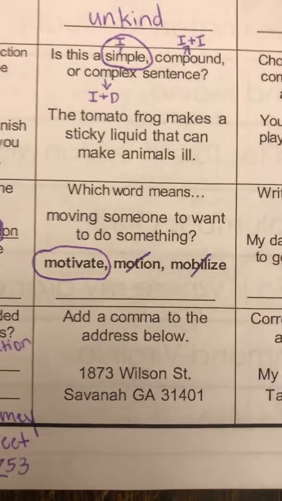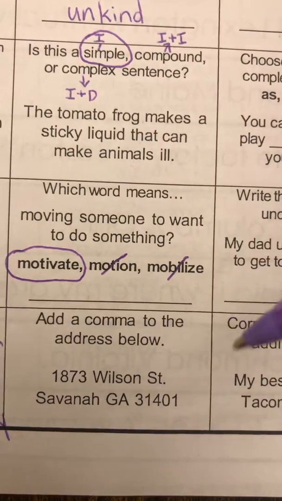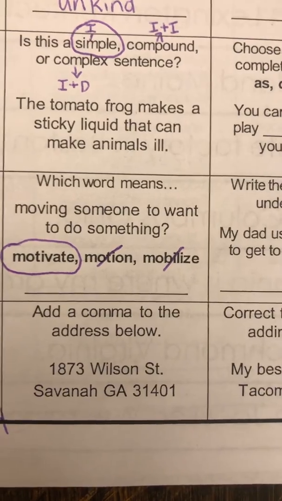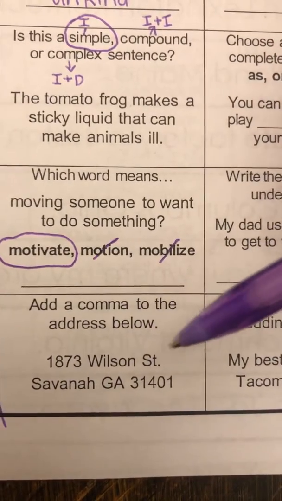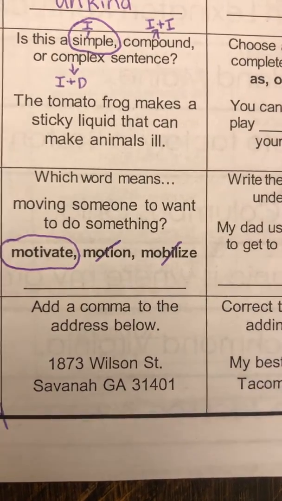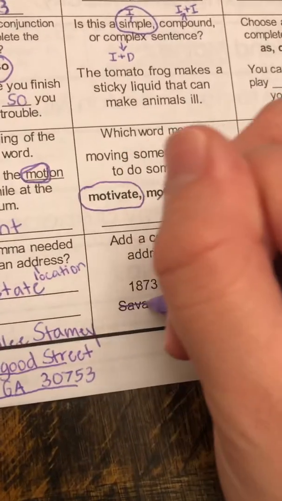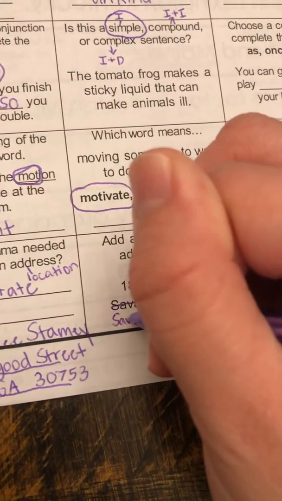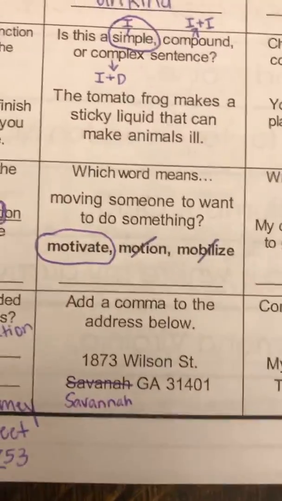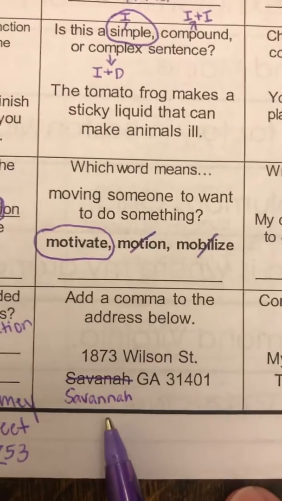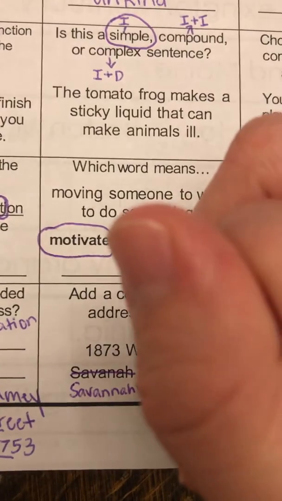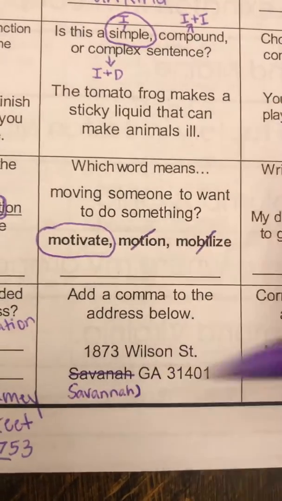All right, and next, add a comma to the address below. So we learned yesterday that commas go in between the city and the state. So we have 1873 Wilson Street, Savannah, Georgia, 31401. And I just noticed they actually spelled Savannah wrong on this sheet. It's supposed to have 2 N's. There we go. Now, the city that we're talking about is Savannah. The state that we're talking about is Georgia. So you should have had a comma in between Savannah and Georgia.